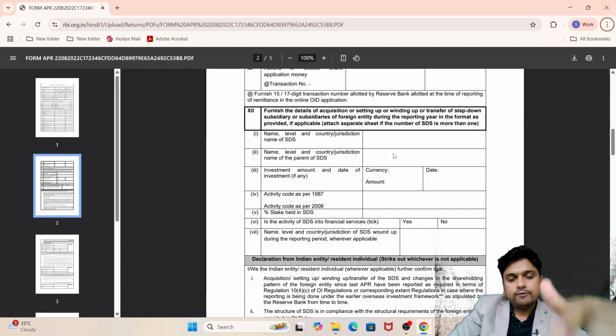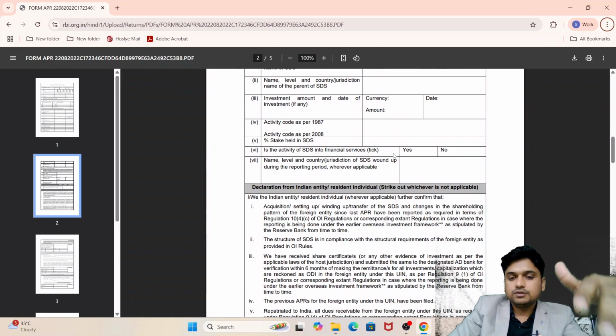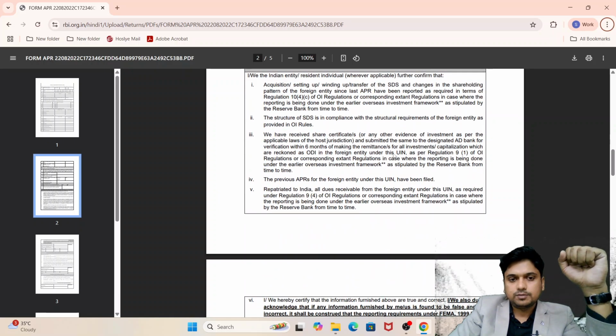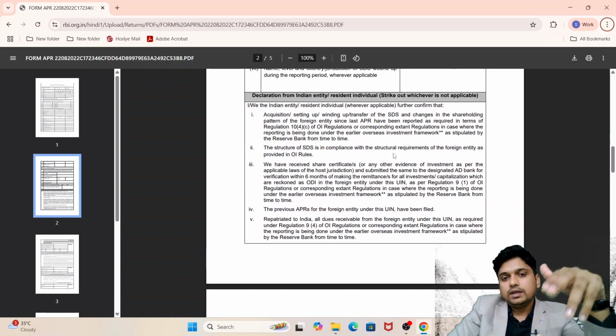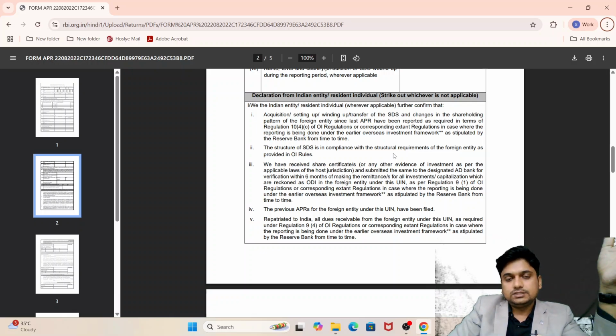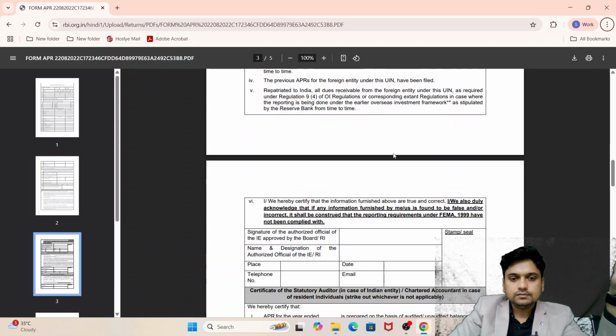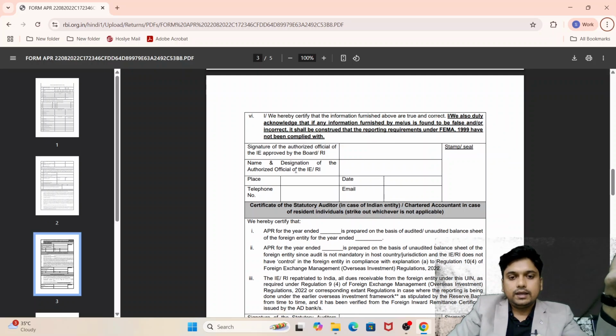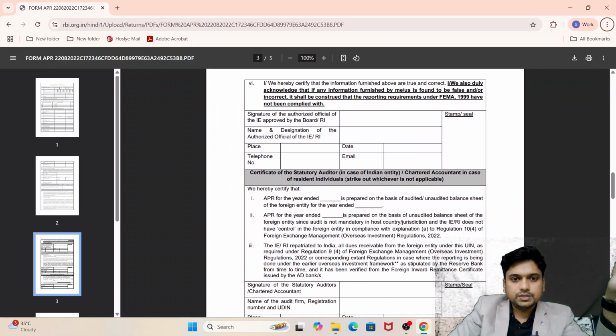Every piece of information must be filled. If it is not applicable, then you have to mention not applicable. There is also a declaration from the Indian entity, as I already told, a declaration is required from the management or individual or Indian entity. So this is the declaration, and here is the company detail.